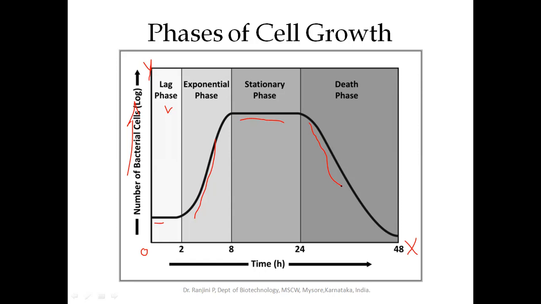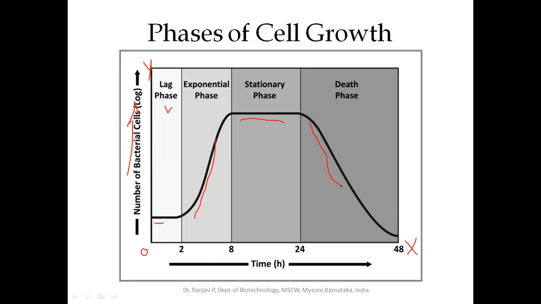Here the cells have already reached the stationary phase, and the number of dead cells and viable cells will be equal. The cells will not multiply, they will only be viable. If you put such cells inside the fresh sterilized media, it will take a long time to get adjusted to the media.